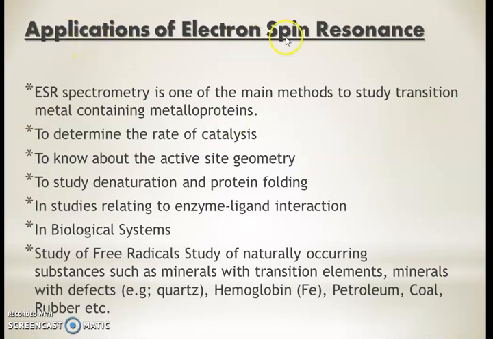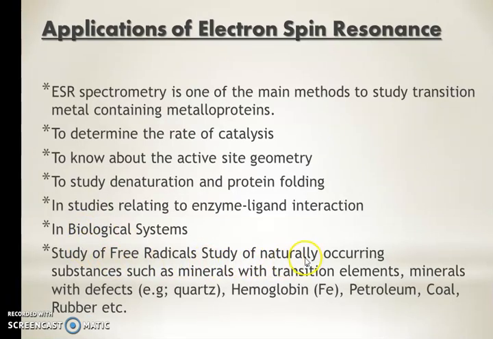Here we see the applications of electron spin resonance spectroscopy. ESR spectrometry is one of the main methods of studying transition metal containing metalloproteins to determine the rate of catalysis, to know about the active site geometry, to study denaturation and protein folding, and in studies relating to enzyme-ligand interaction. In biological systems ESR is also used to study free radicals, and to study naturally occurring substances such as minerals with transition elements, minerals with defects, hemoglobin, petroleum, coal, and rubber.